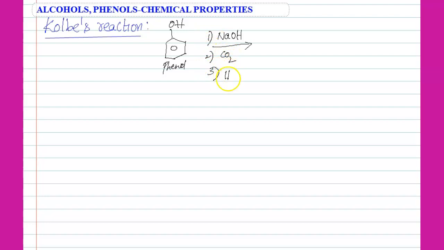Kolbe's reaction. So Kolbe's reaction means, simply phenol. Students, first I am writing the direct reaction, then I will explain the mechanism. So phenol, treatment with NaOH, then CO2, then H plus.